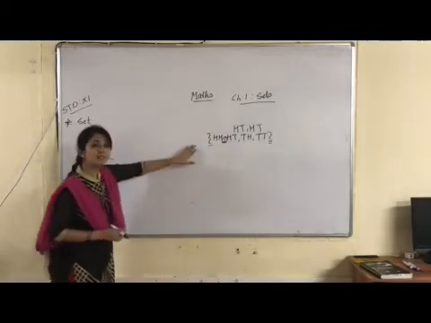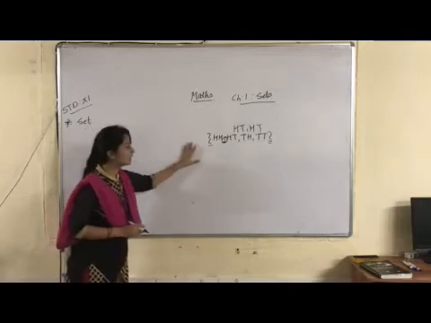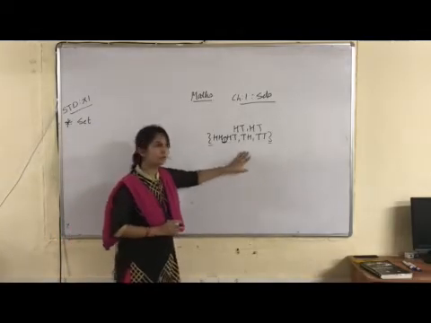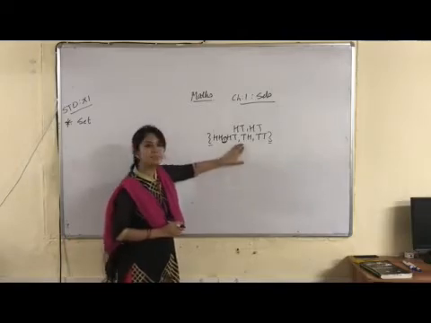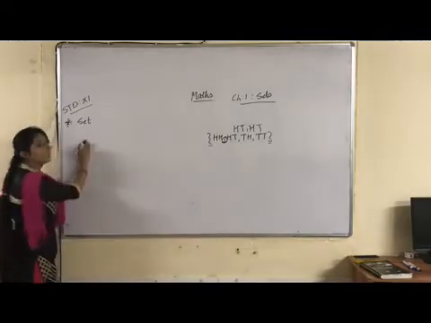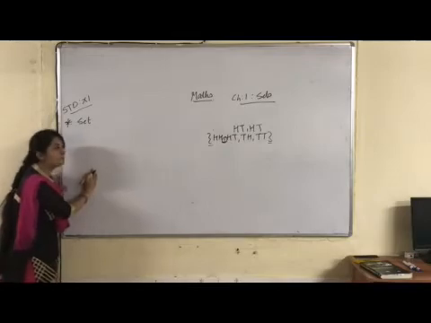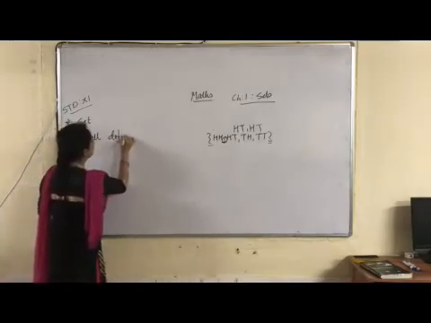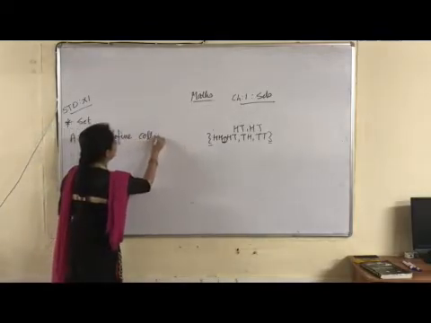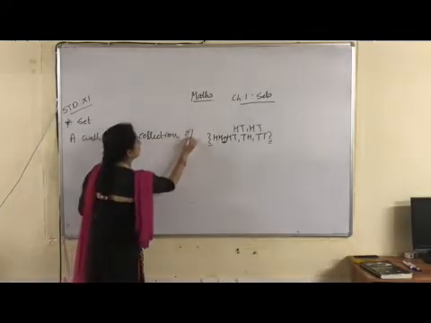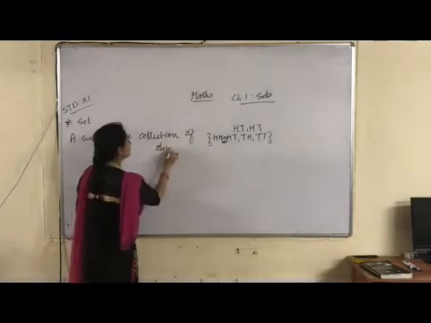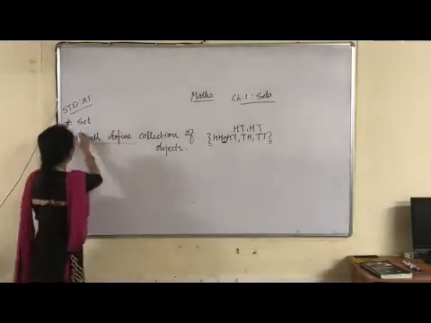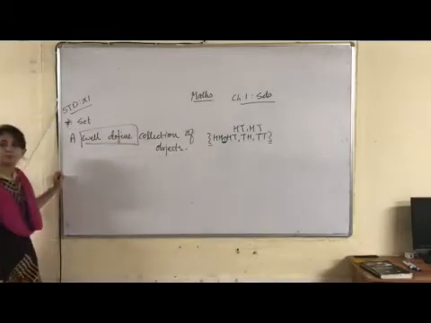So this set you were already using in 10th standard, but you did not know that this thing is actually a set. In mathematics we can call this a set. So what is a set? A set is a well-defined collection of objects. A well-defined collection of objects is known as a set. It should be well-defined. We focus on this word, well-defined.